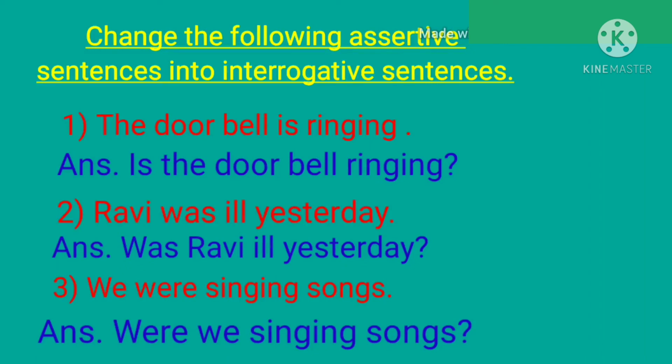Now number 2. Ravi was ill yesterday. Full stop. And the answer is, you have to bring again helping verb at the beginning of the sentence. Was Ravi ill yesterday? At the end, question mark. But students, in this sentence, Ravi's R will remain capital though it is at second position in the sentence, because Ravi is a proper noun. And proper noun always starts with capital letter.